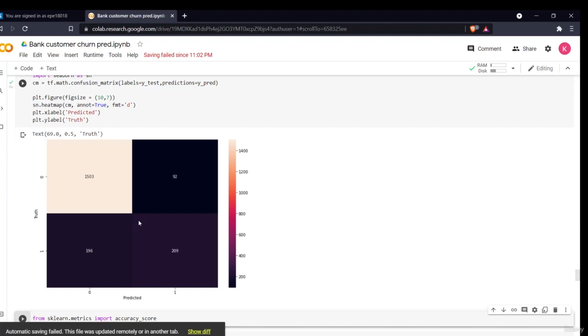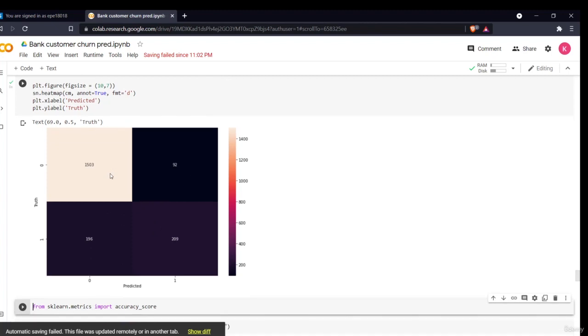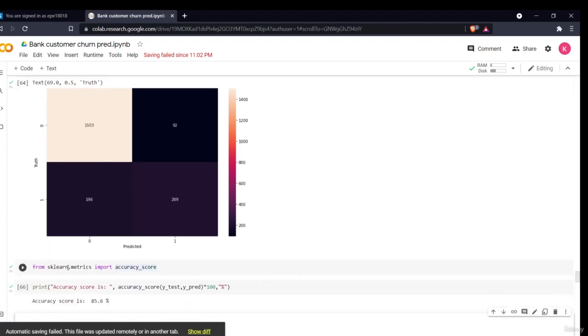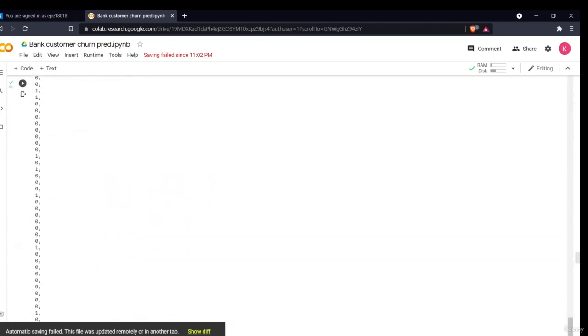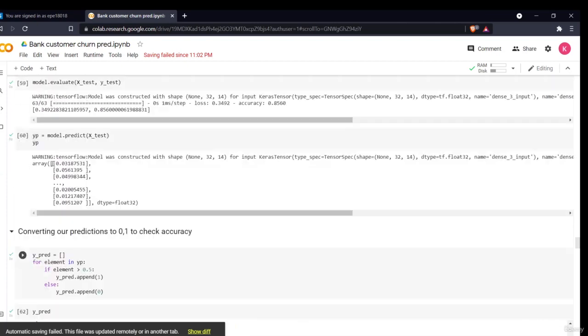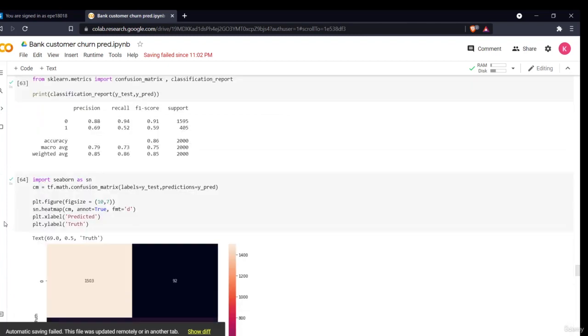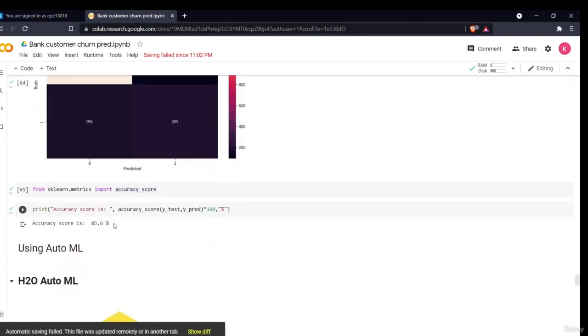The main aim for a confusion matrix is that if it is good, we should have the least number of false negatives and false positives. So this was our confusion matrix, and finally we can see our accuracy score from sklearn.metrics accuracy_score. This is the same accuracy score which our model showed earlier when we trained it, 0.8625, around 86 percent. So this is the average accuracy of the model.